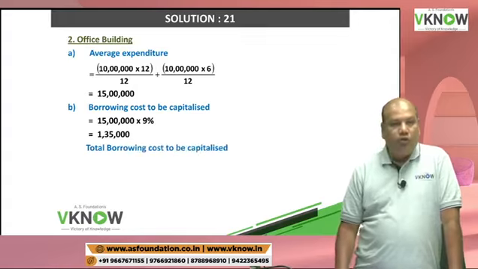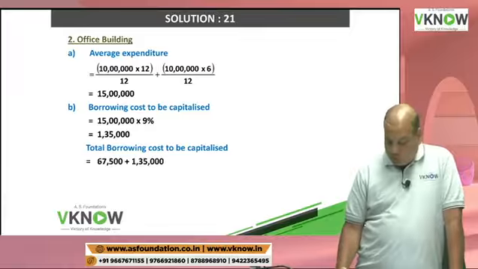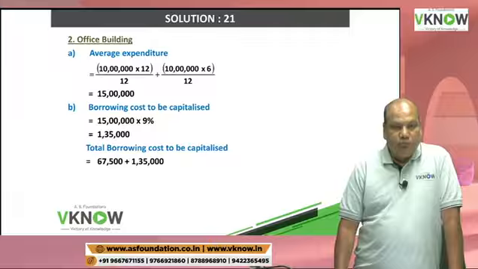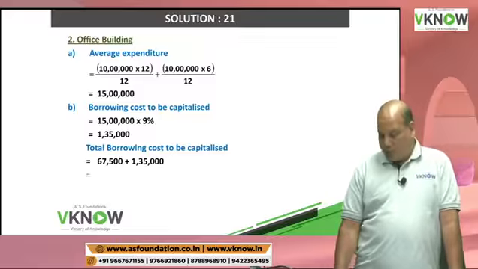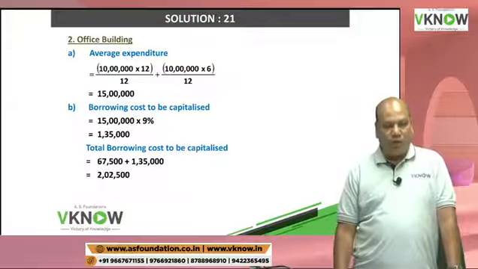Now the question is, what is the total borrowing cost to be capitalized? The total borrowing cost to be capitalized will be 67,500, that is your first building, plus 1 lakh 35,000, that is your second building, and that comes to 2 lakh 2,500.